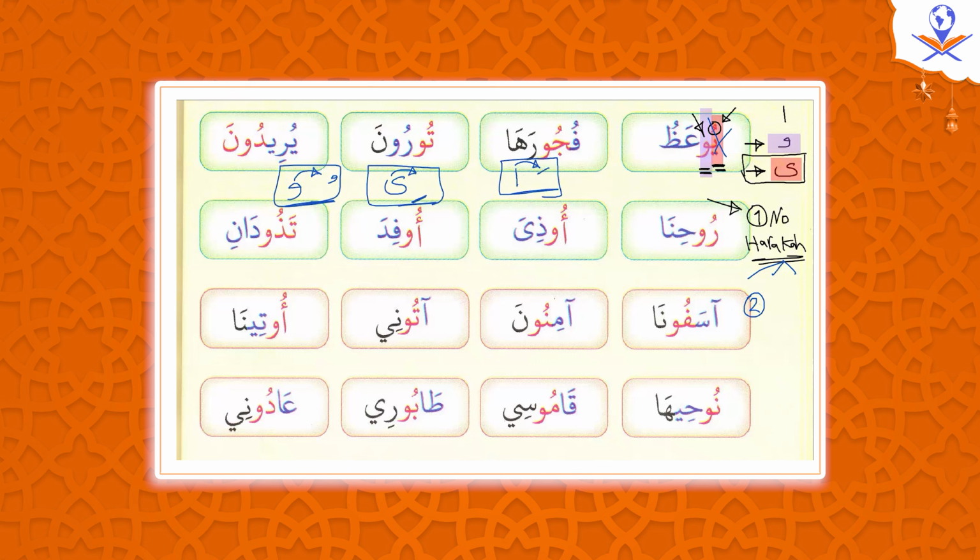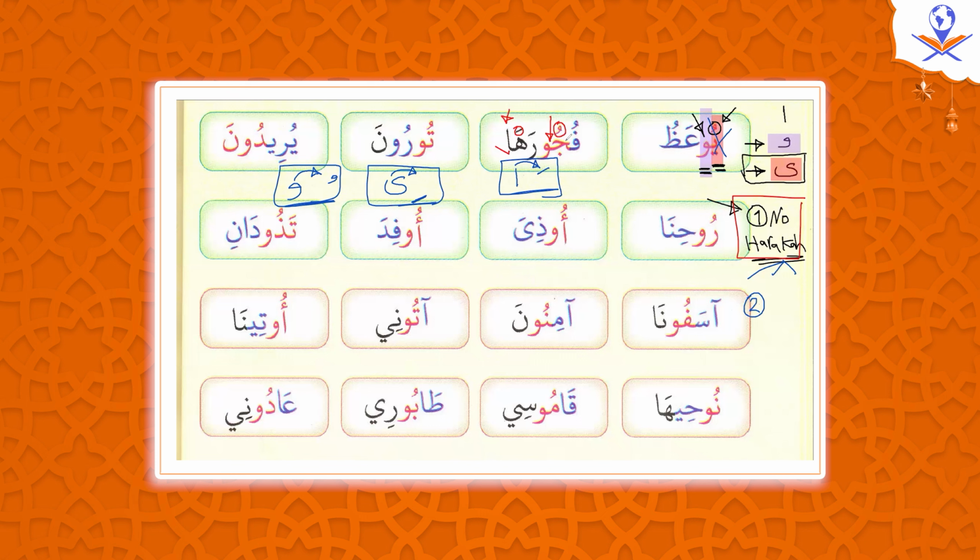Understood? That's why, if you look at the second example, this is alif mad. Why? Number one, look at the first condition: no haraka with this alif. Number two, the letter before has a fatha. So this is considered as alif mad, right? And this was considered as waw mad. Why? Number one, no haraka. Number two, preceded by a dhamma. If this waw is preceded by a fatha or kasra, it cannot be a mad. But let's say it's preceded by, for example, a fatha.